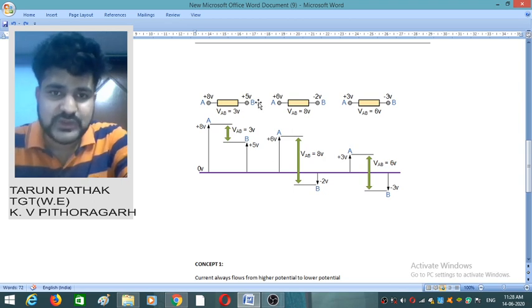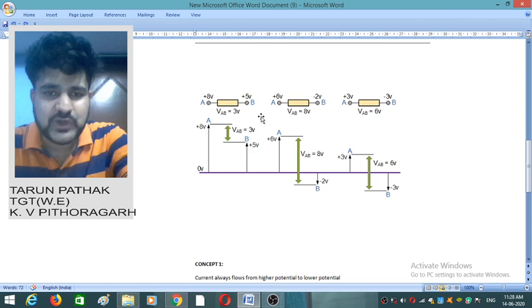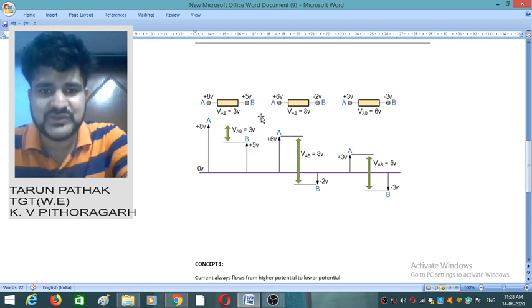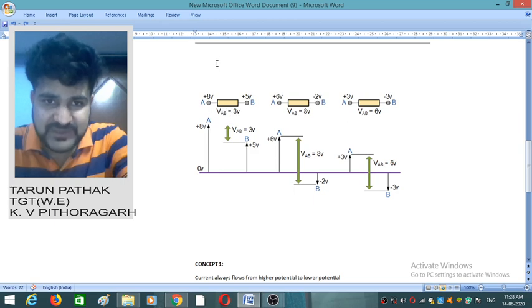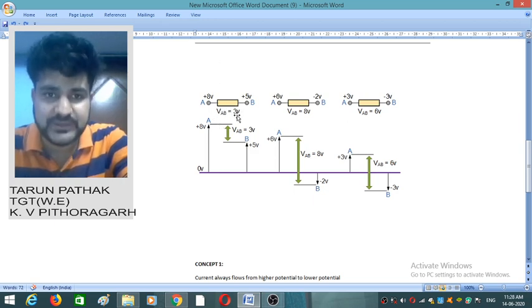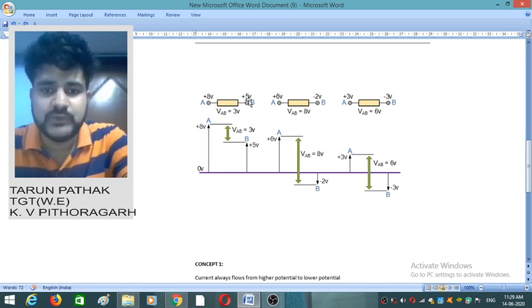Okay, so just imagine, when we talk about the battery, we say this battery is of 3 volt. That means the potential difference between the anode and the cathode will be 3 volt. If the anode is at 8 volt, then the cathode will be at 5 volt. Or if the anode is at 11 volt, then the cathode will be at 8 volt.